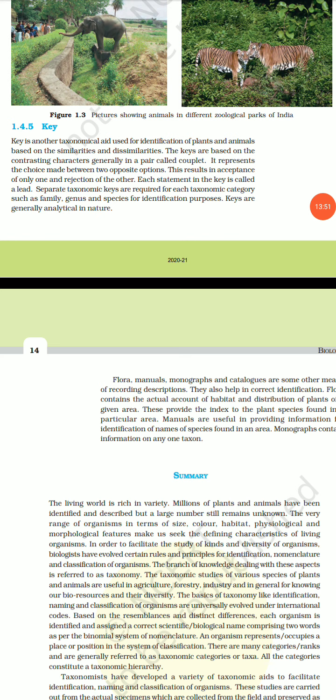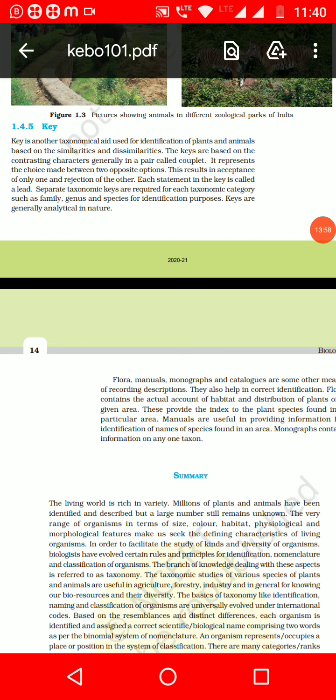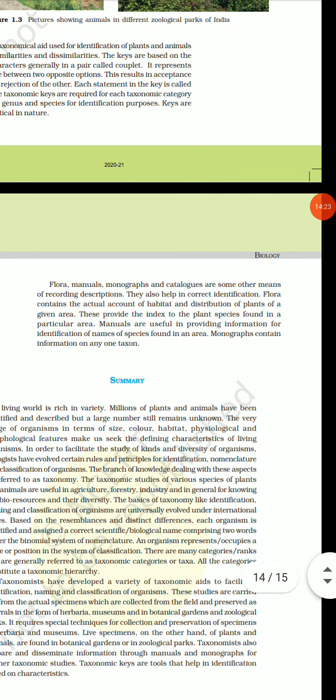So they are made into a couplet and then they are answered yes or no. Now this represents the choice made between two opposite options, resulting in the acceptance of only one and rejection of the other. Each statement of the key is called a lead. So that is how they are classified. Keys are generally analytical in nature.